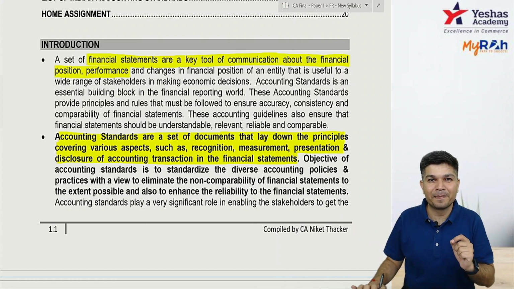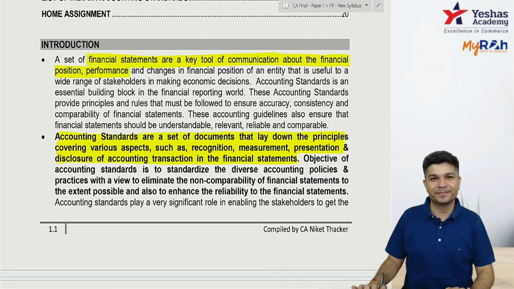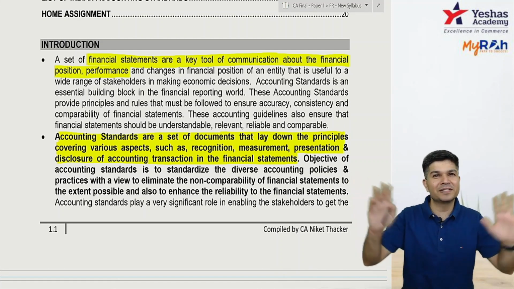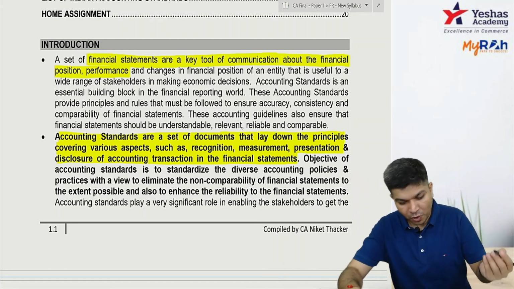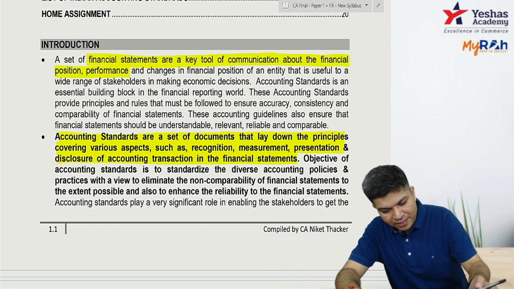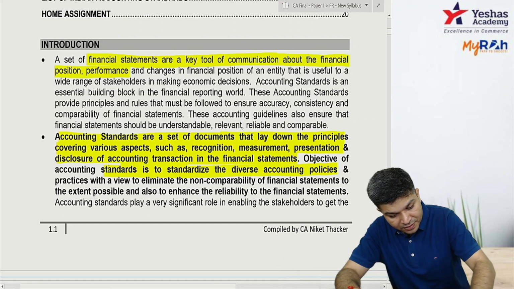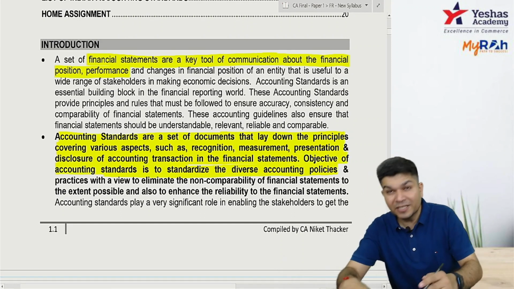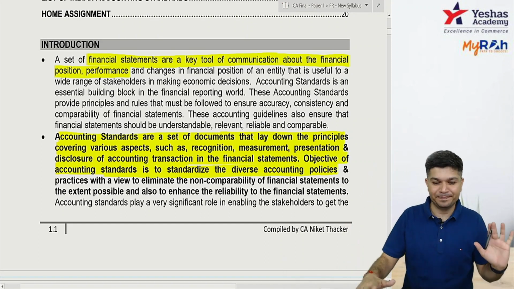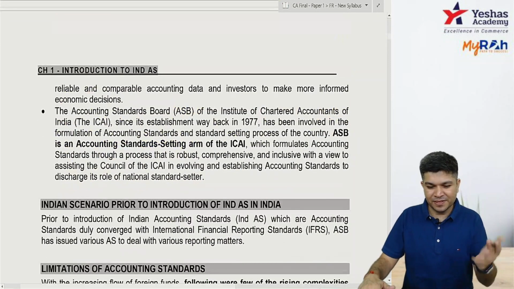AS 9 says what? You should record revenue when risk and reward relating to ownership is transferred. In the same way, IND AS 115 will say something. So the objective is basically to standardize the diverse accounting policies and make your accounts more comparable. Clear with this? This is just accounting standards.